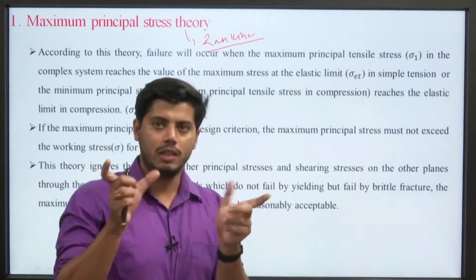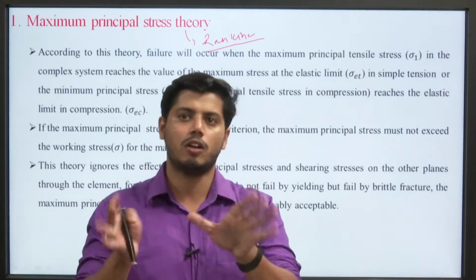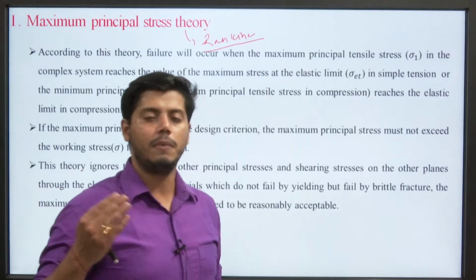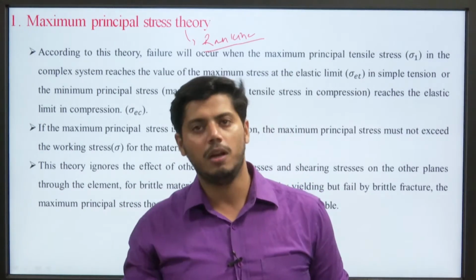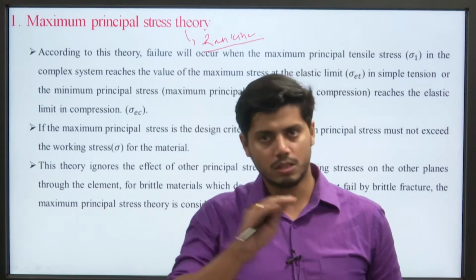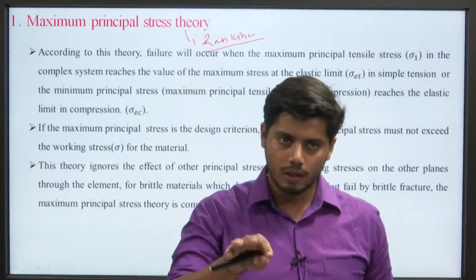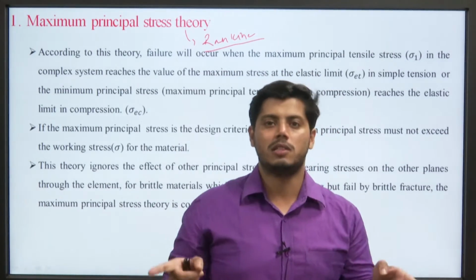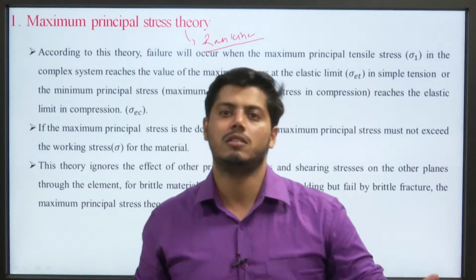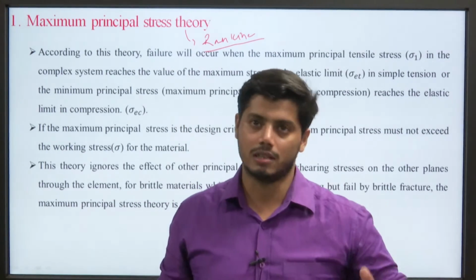So what is a simple condition and a complex condition? A simple condition means that there is either only shear stress or only axial stress. There is no other stress acting on the body. But in a complex stress system, there may be a two-dimensional or a three-dimensional state of stress acting on the body.